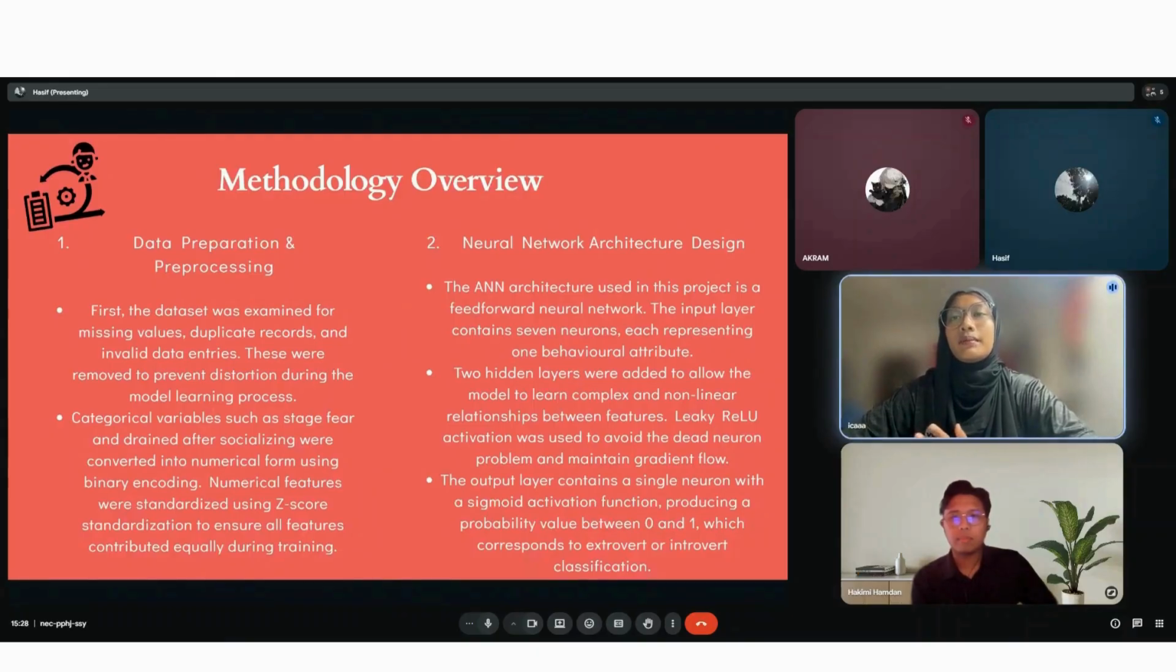Next, I'm Putri Adarna Batisha binti Ma'azam, and I'll be presenting the methodology overview. The first step was data validation and cleaning.